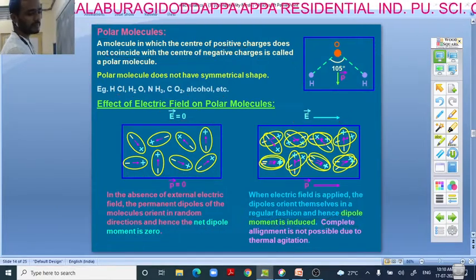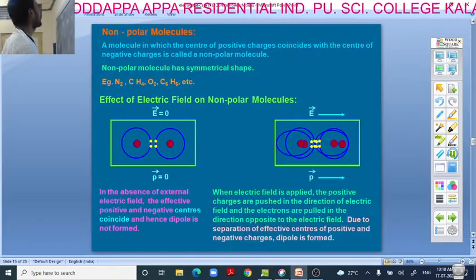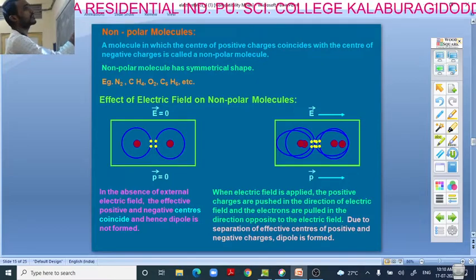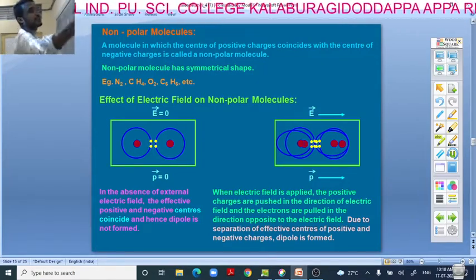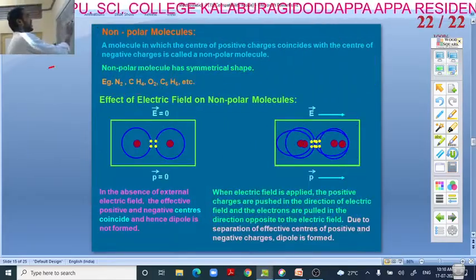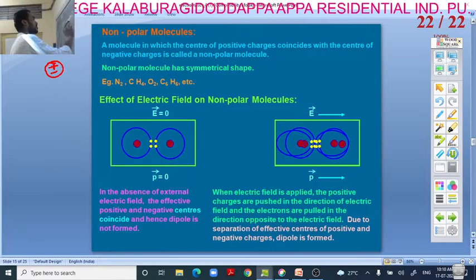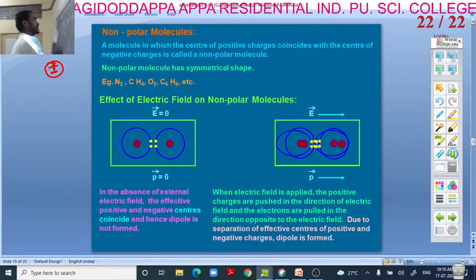Similarly, non-polar molecules: a molecule in which the center of positive and negative charge coincide. That means if this is the molecule, the center of positive coincides with the center of negative.